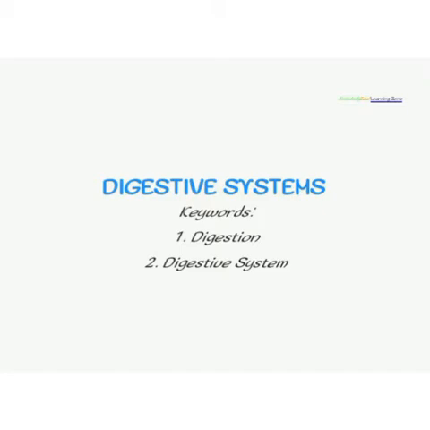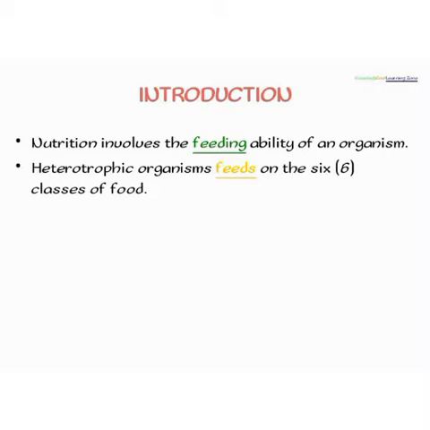Nutrition is one of the characteristics of living things and it involves the process of feeding. It is made up of 2 types, the autotrophic nutrition, which involves self-synthesizing, that is, the organisms synthesize their food by themselves, e.g. green plants, through a process called photosynthesis. The second type is heterotrophic nutrition. It's a process whereby the organisms depend on ready-made food, especially from autotrophic organisms, before they can feed. That means they cannot synthesize their own food by themselves.